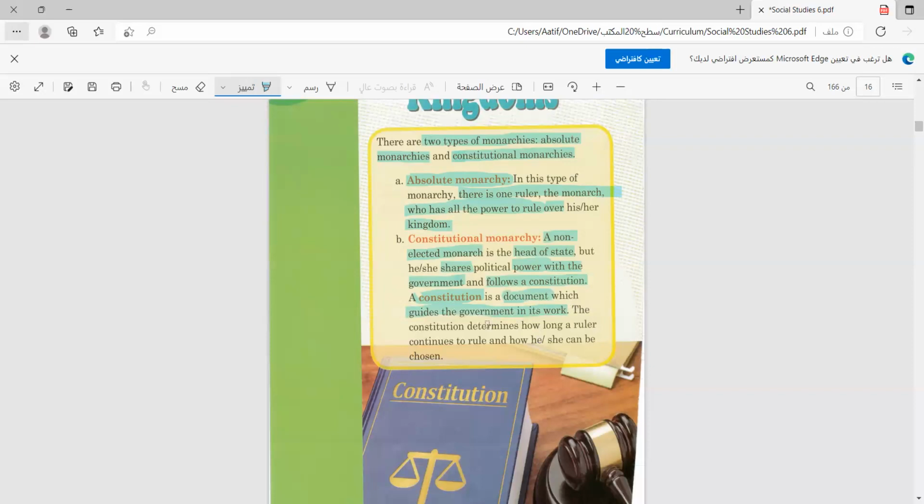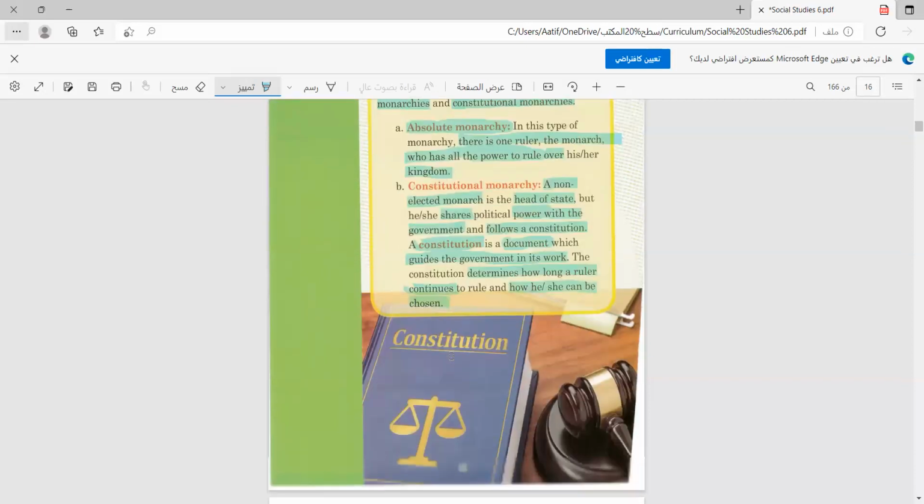The constitution also determines how long this ruler can stay and how he or she can be chosen. So the constitution decides for how long he stays, and it decides also who gets to be a constitutional monarch.